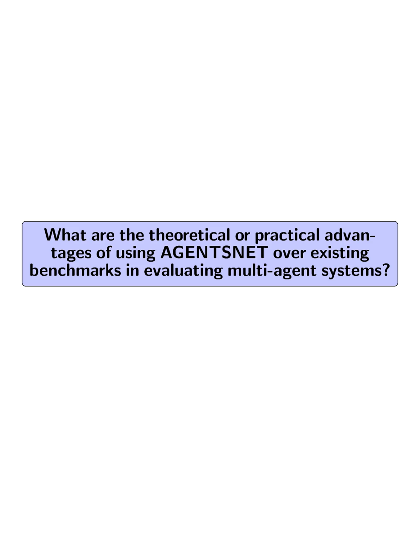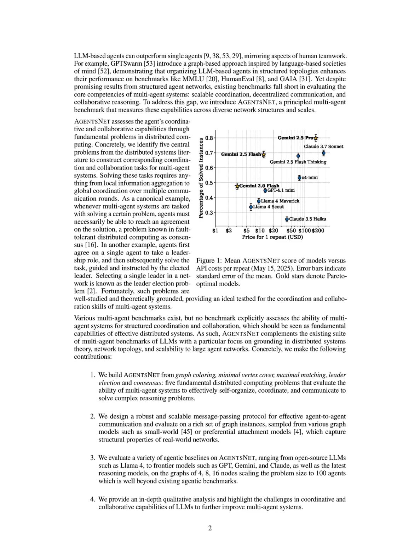What are the theoretical or practical advantages of using AGENTSNET over existing benchmarks in evaluating multi-agent systems? AGENTSNET offers several theoretical and practical advantages over existing benchmarks for evaluating multi-agent systems.